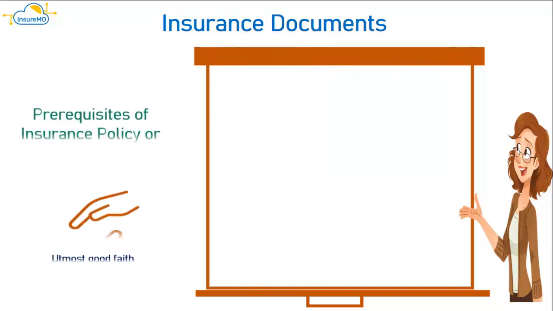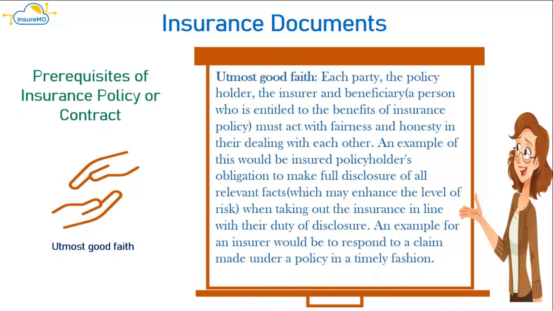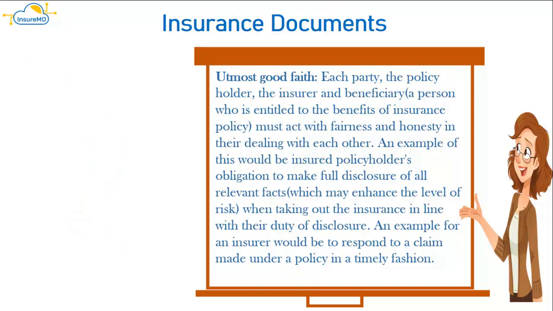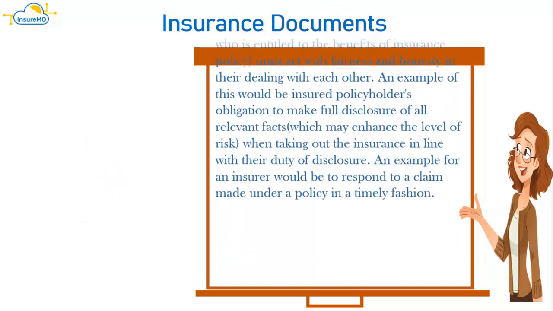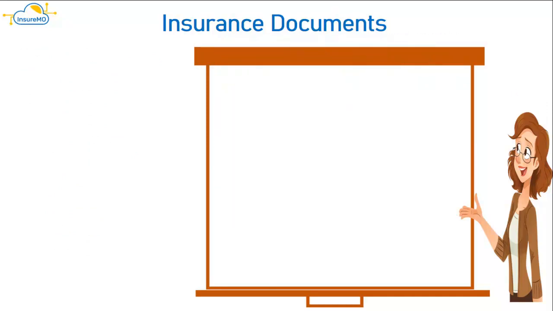Utmost good faith: each party, the policyholder, the insurer and beneficiary, a person who is entitled to the benefits of the insurance policy, must act with fairness and honesty in their dealing with each other. An example of this would be the insured policyholder's obligation to make full disclosure of all relevant facts which may enhance the level of risk, when taking out the insurance, in line with their duty of disclosure. An example for an insurer would be to respond to a claim made under a policy in a timely fashion.